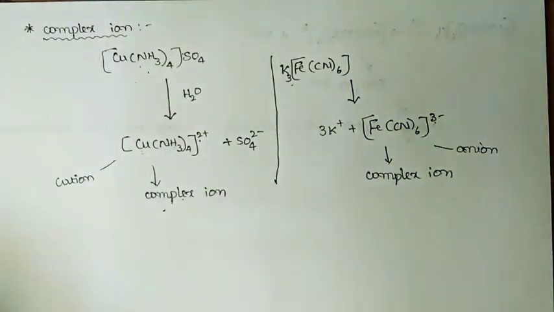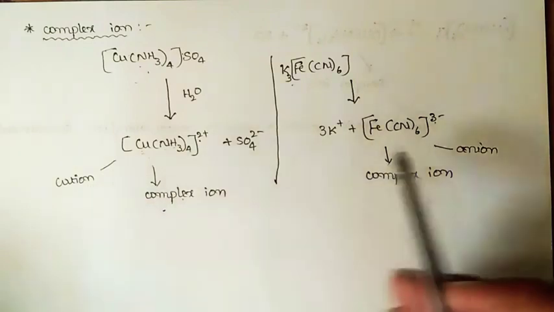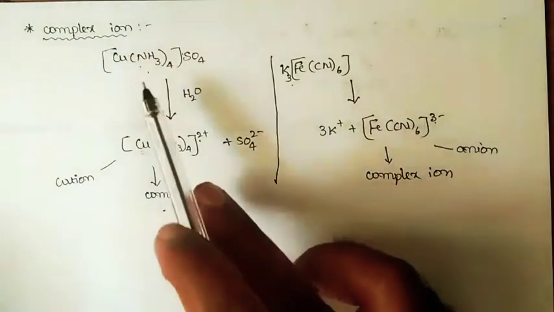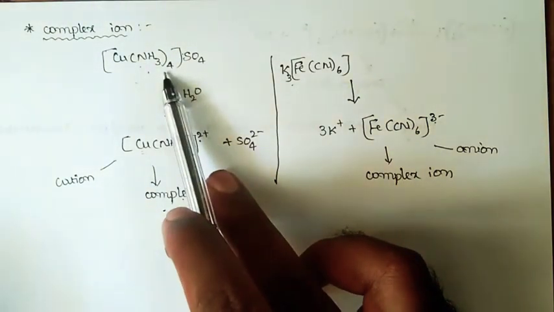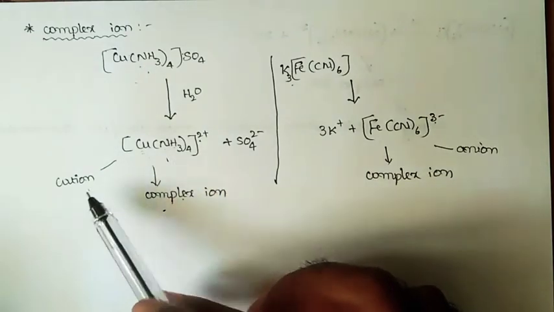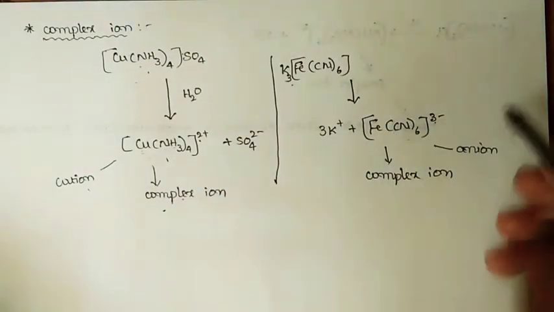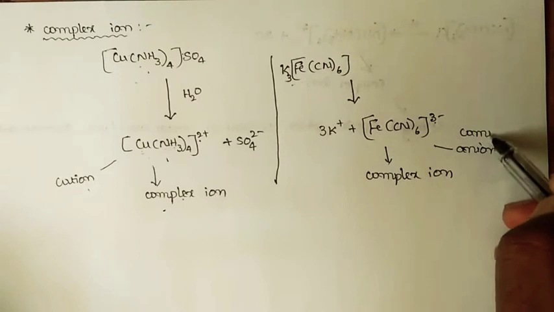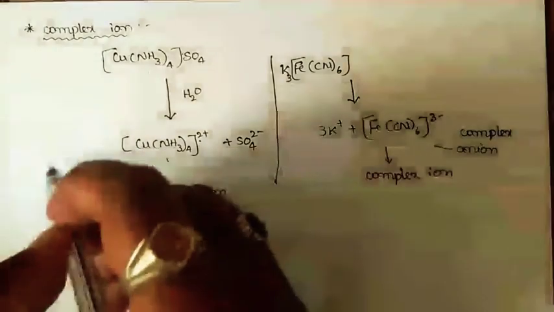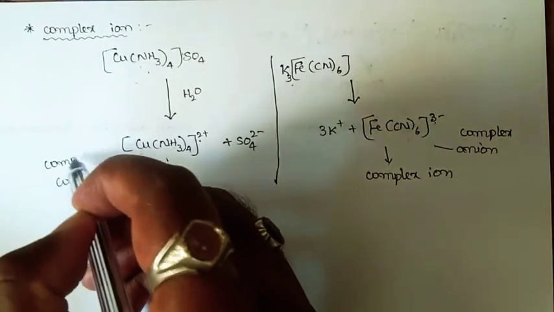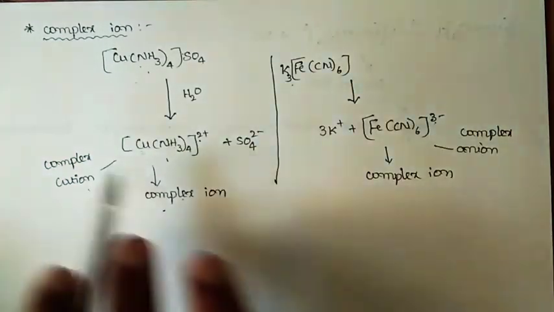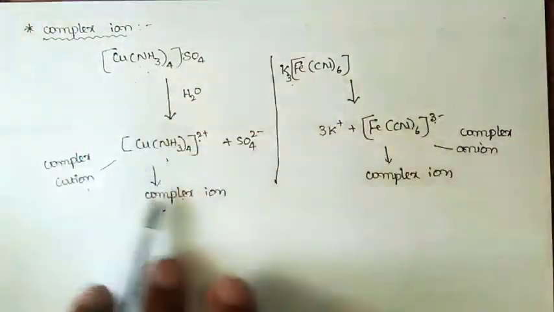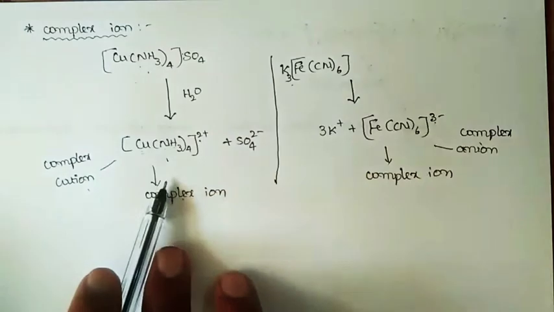They are supposed to be called complex cation and complex anion. So in the case of this coordination compound, we have a complex cation, and in this case we have a complex anion. Here it is a complex cation. So that is the logic of how to identify the complex ion.